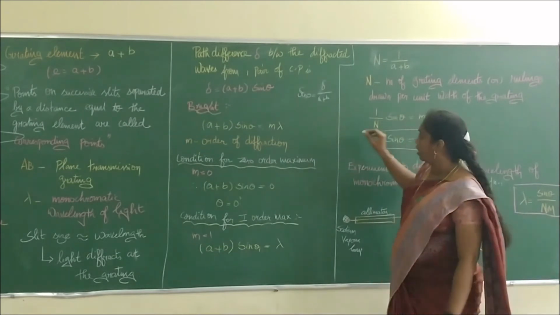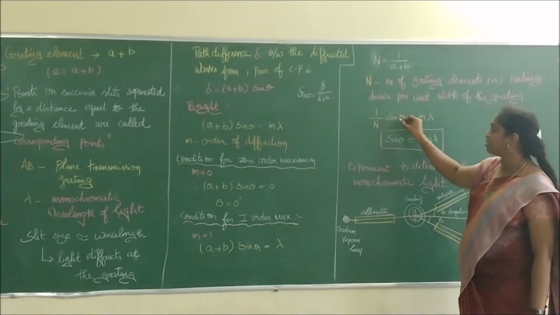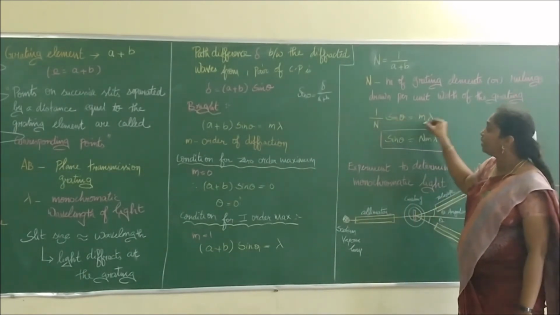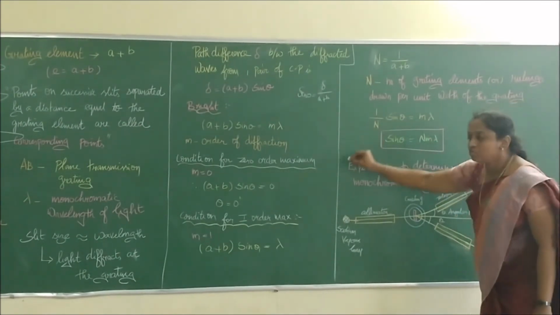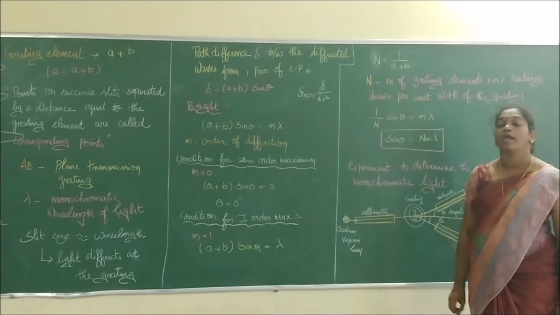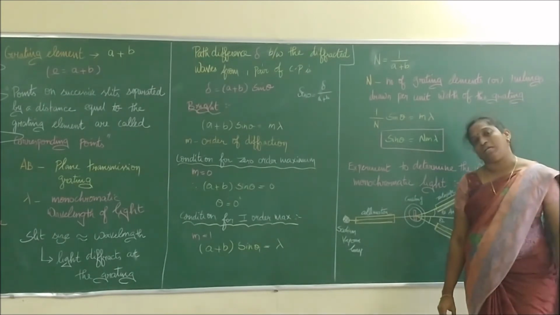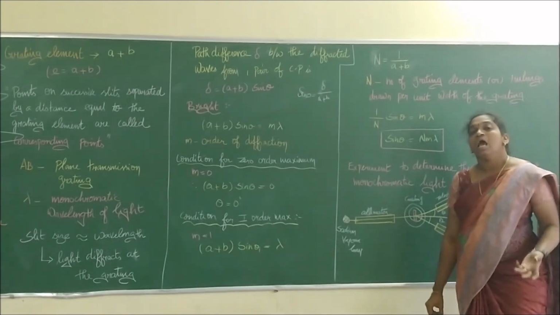1 by n. Therefore, the equation will be reduced to 1 by n sin theta equal to n lambda. If we take it to the side, it becomes sin theta equal to n lambda. So this is the main equation. It will help me to find out what? Wavelength of different colors. So diffraction grating will help me to